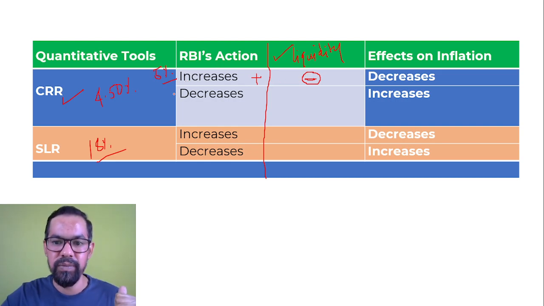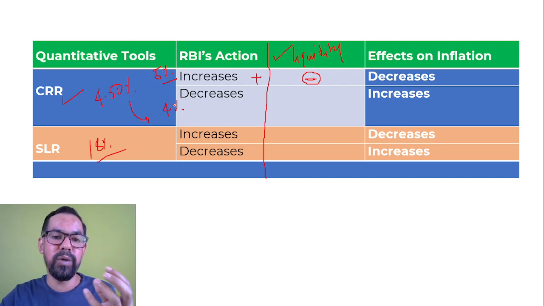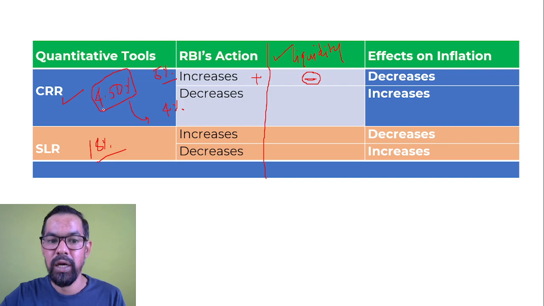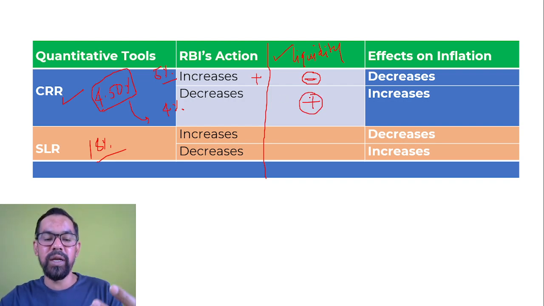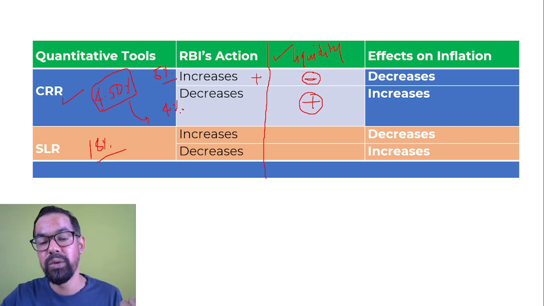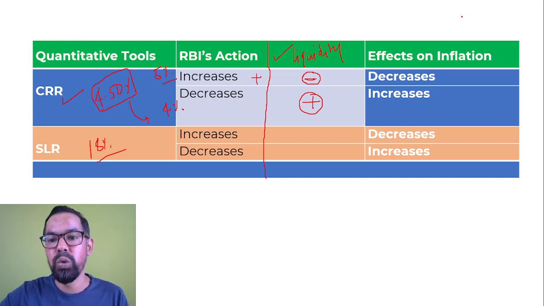Similarly, vice versa, if RBI decreases it to 4%, now they have to deposit only 4 rupees to RBI. Previously it was 4.50%, right? So there will be more liquidity in the hand of the bank. They'll have more money to lend to customers, 50 paisa more. Hope this is clear. So if RBI increases CRR, there will be less liquidity. Now if there is less liquidity in the market, what will be the impact on inflation?